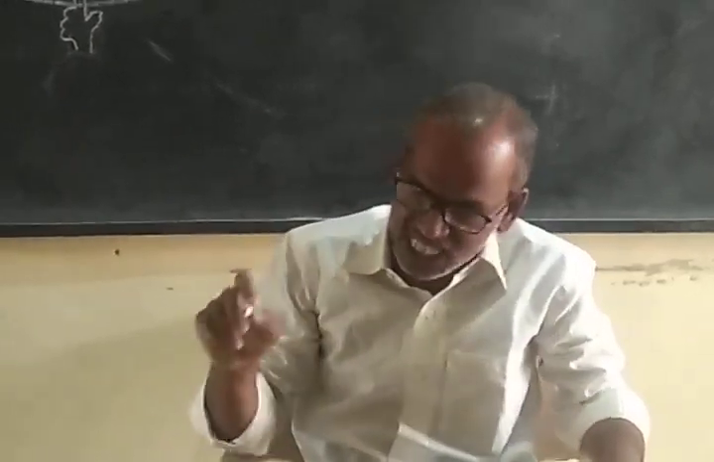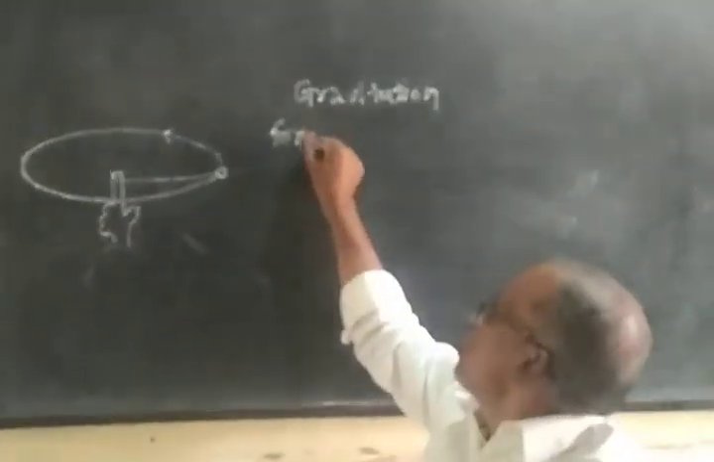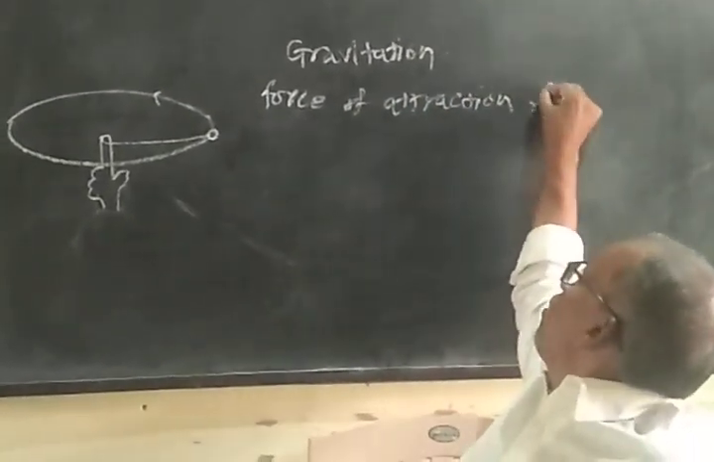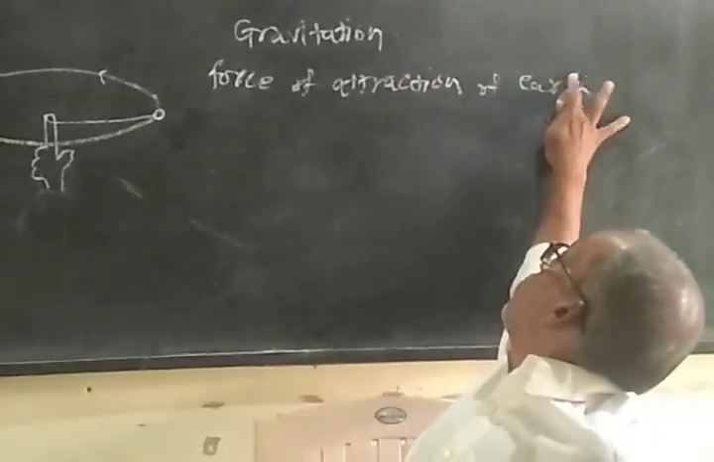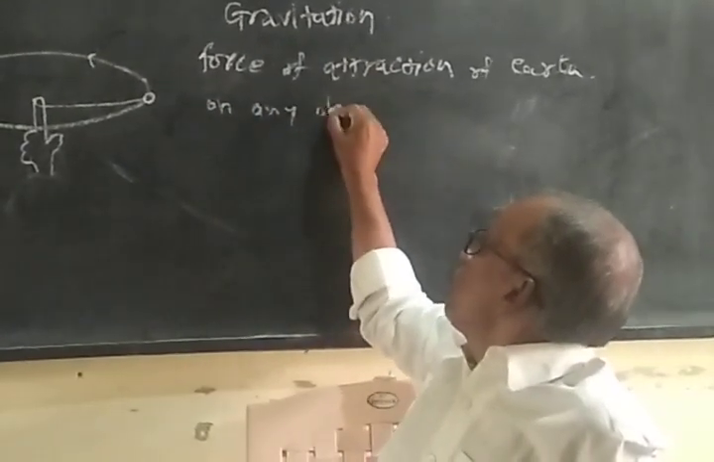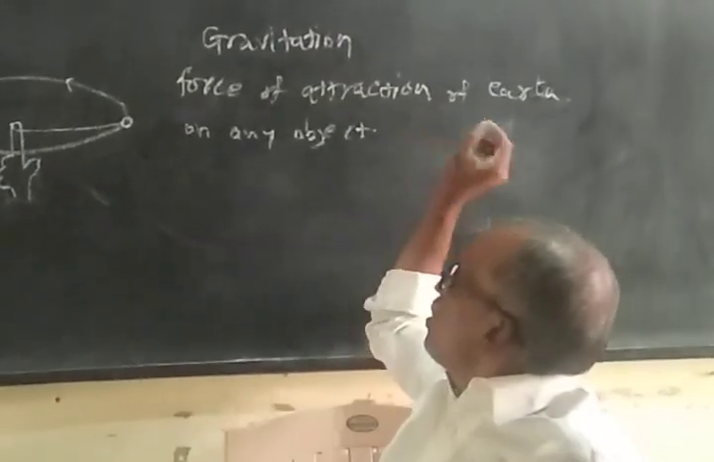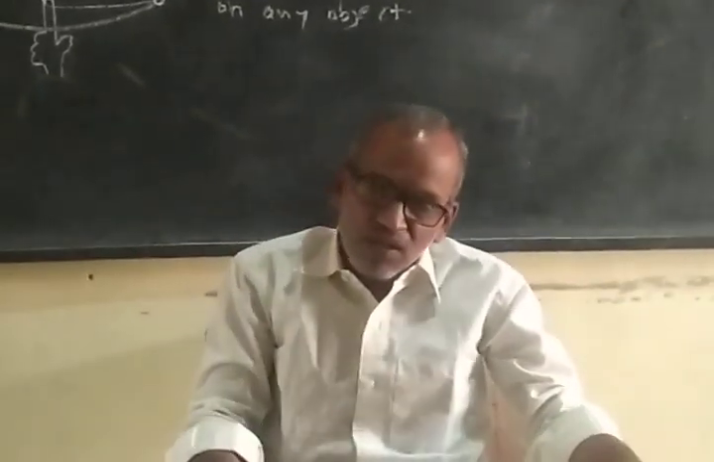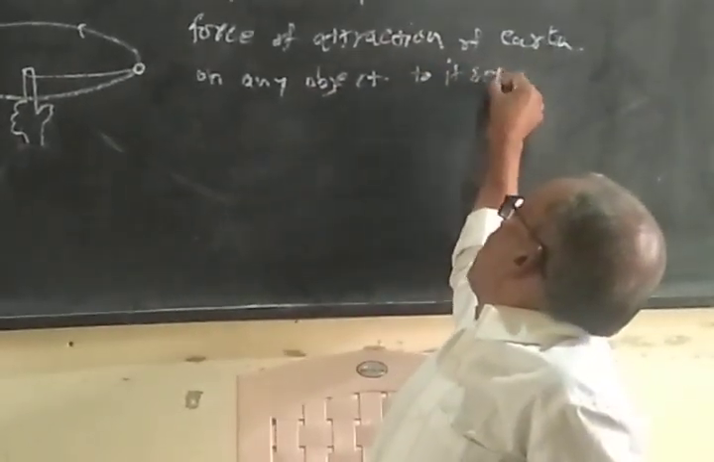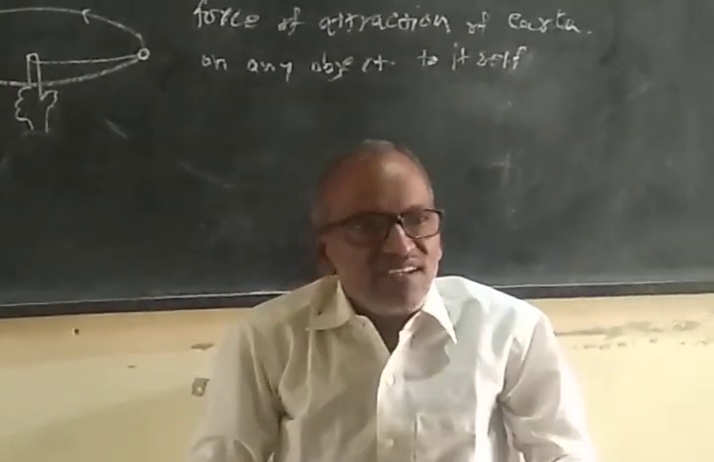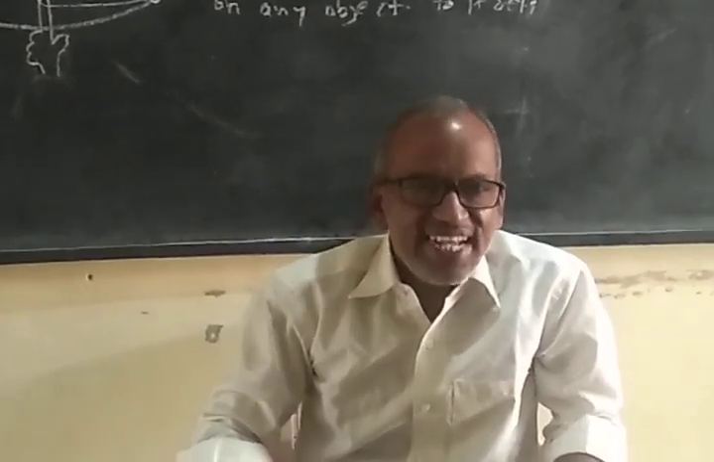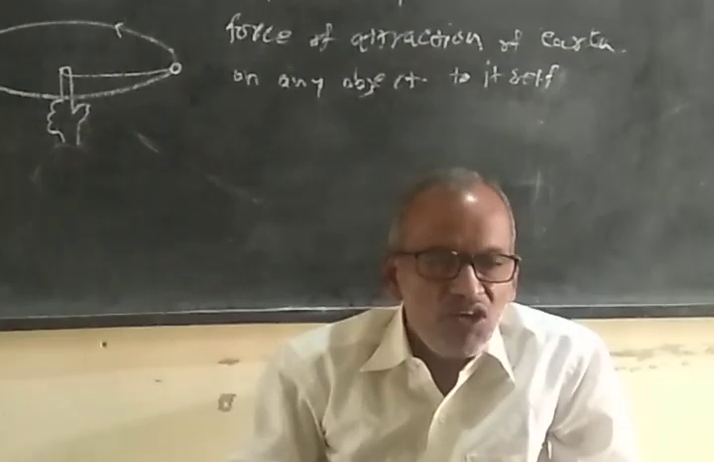This force of attraction of Earth on any object to itself is called gravitation. So what is gravitation? Gravitation is a force of attraction by Earth on any object.